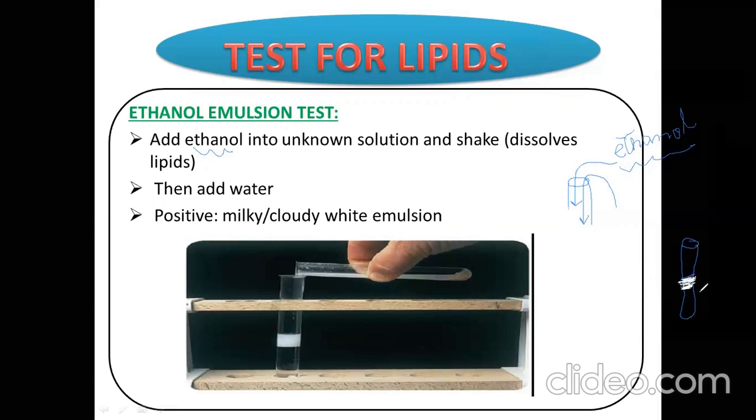The down layer remains clear, while the up layer contains white droplets, like an emulsion.